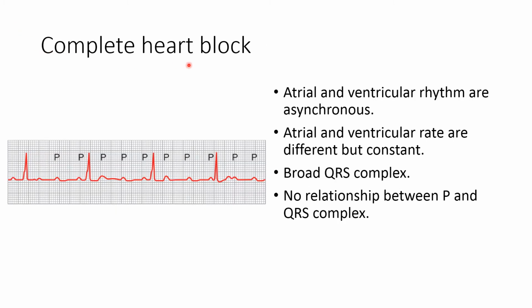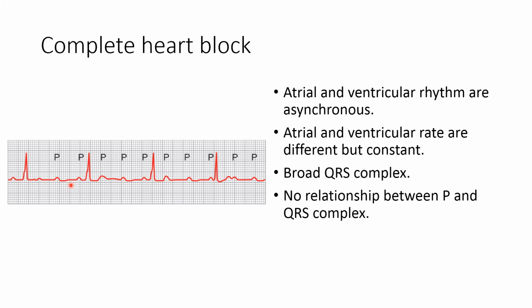Complete heart block is also known as third degree AV nodal block. As the name suggests, it is the complete blockade of the conduction of the impulse from the SA node to the ventricles. Whenever complete heart block occurs, it results in decreased or absent ventricular contraction. Here we can see the P wave is not followed by the QRS complex. So ventricular contraction is stopped.